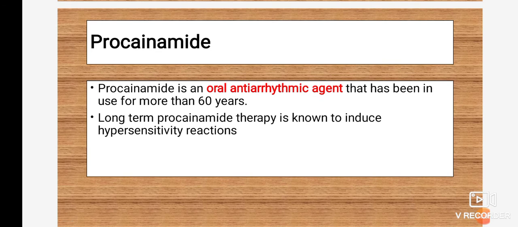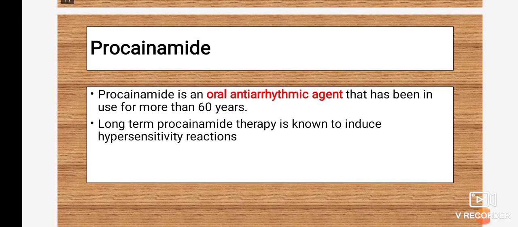It has been used for more than 60 years. Long-term procainamide therapy is known to induce a hypersensitivity reaction, which is one of the drawbacks of procainamide. If the drug is administered for a longer period of time, it may cause a hypersensitivity reaction.